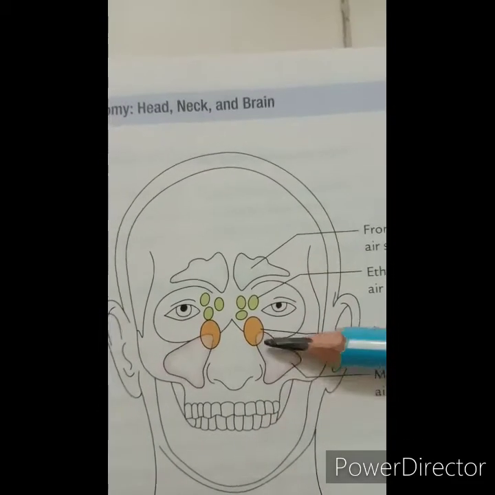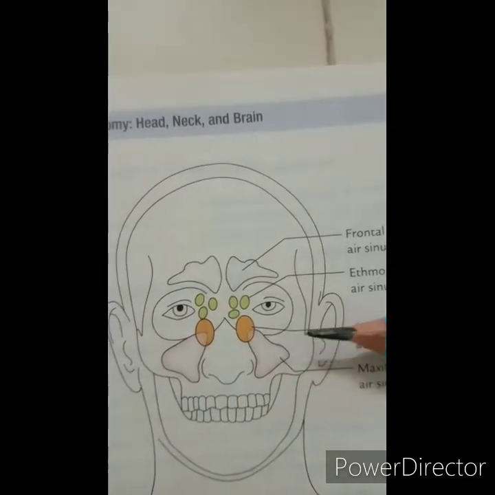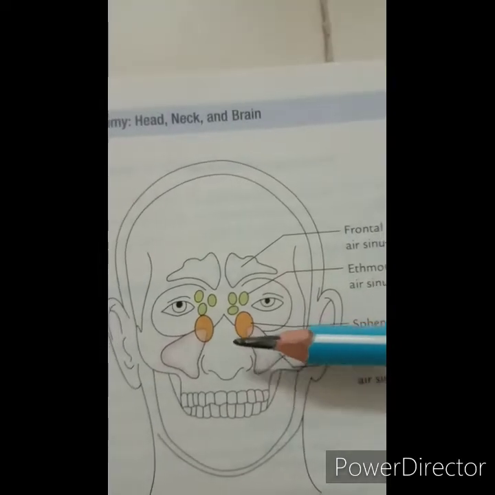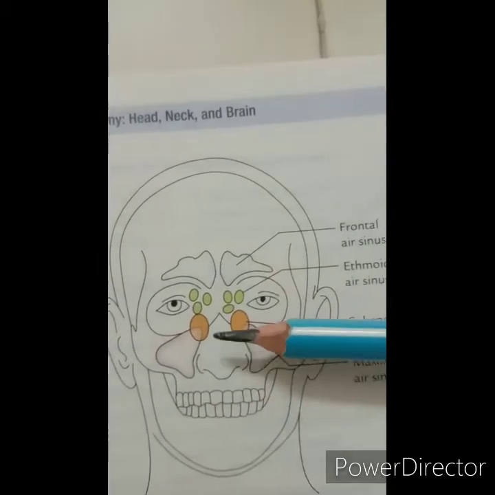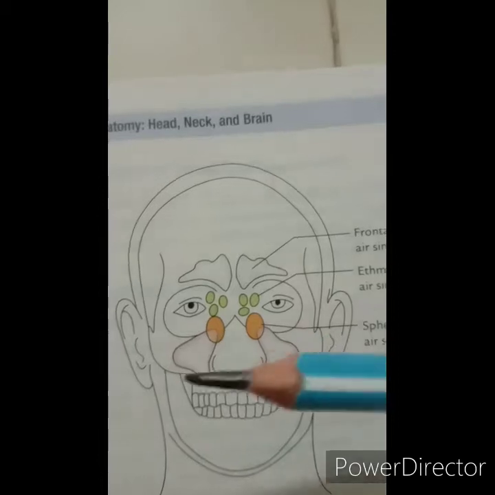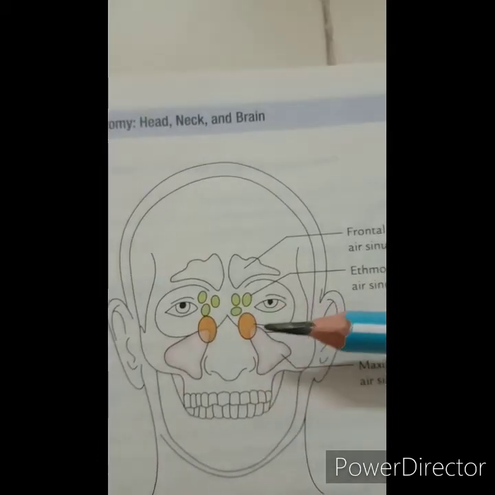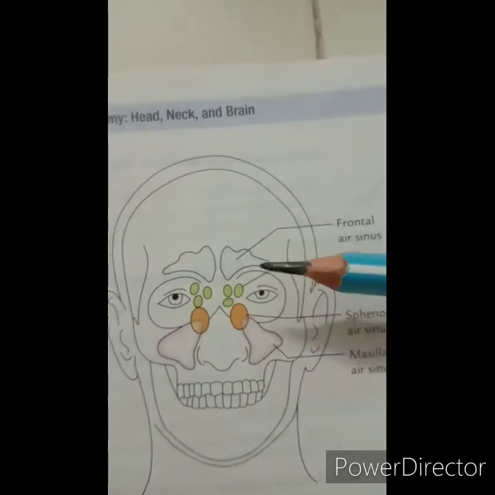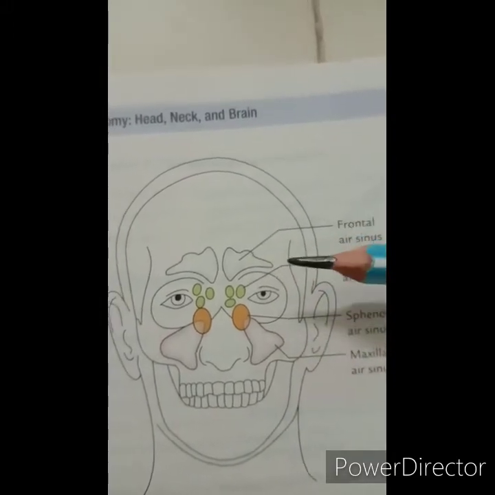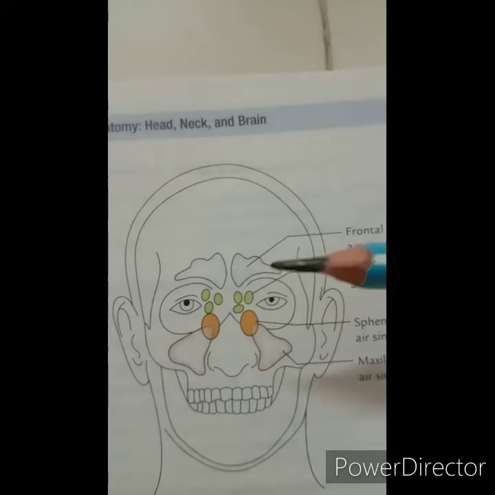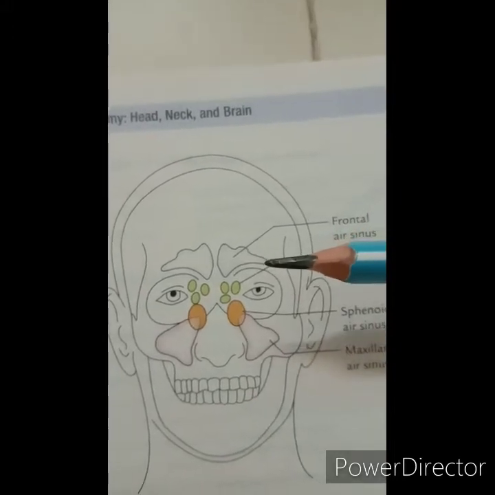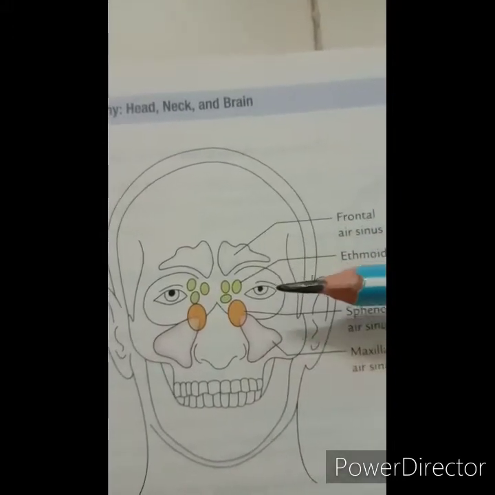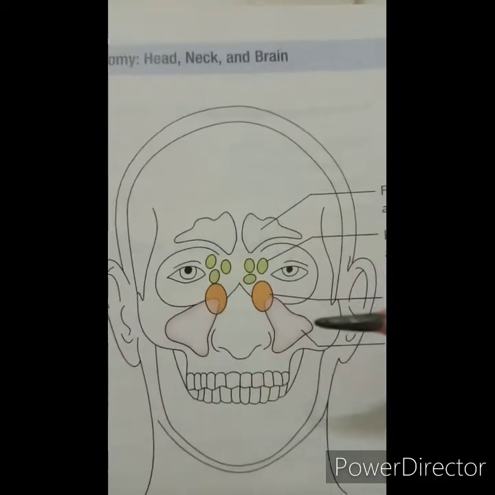Each sinus opens into the sphenoethmoidal recess of the corresponding half of the nasal cavity. Each sinus is related superiorly to the optic chiasma and hypophysis cerebri, and laterally to the internal carotid artery and the cavernous sinus.